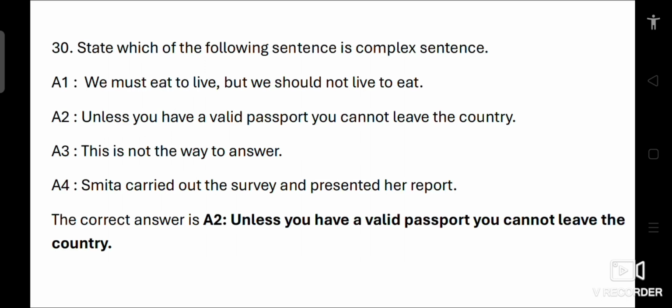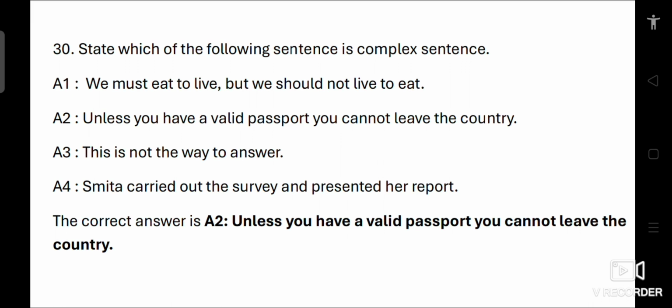Last question. State which of the following sentences is a complex sentence. Option 1: We must eat to live, but we should not live to eat. 2: Unless you have a valid passport, you cannot leave the country. 3: This is not the way to answer. 4: Smita carried out the survey and presented her report.